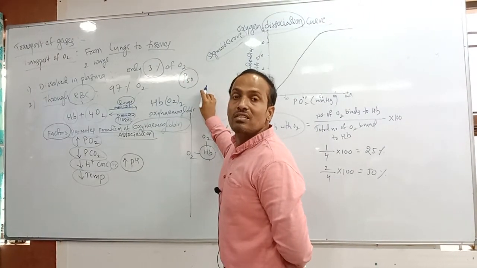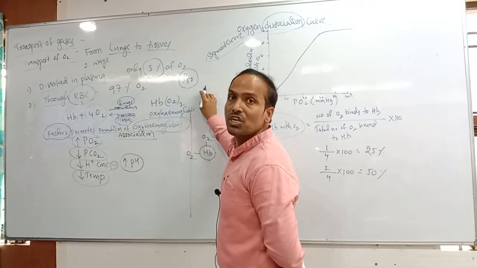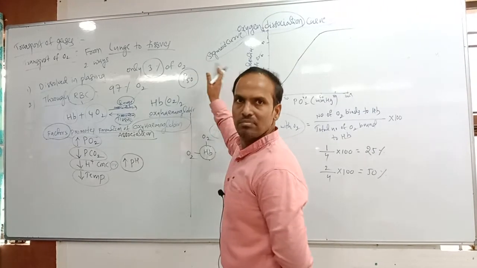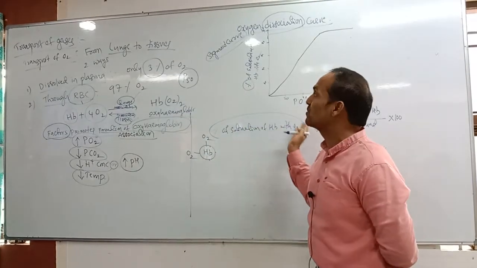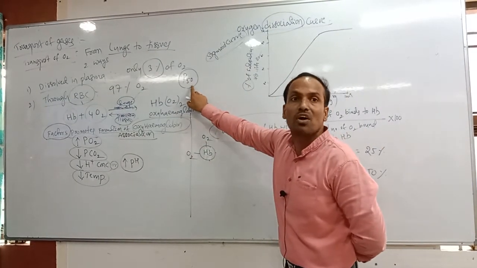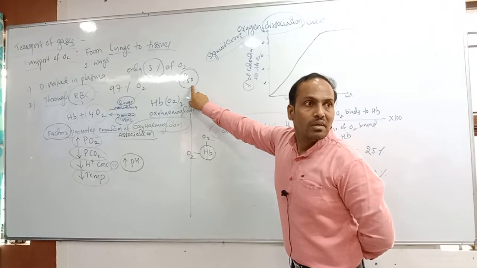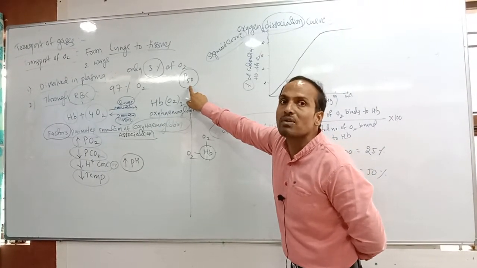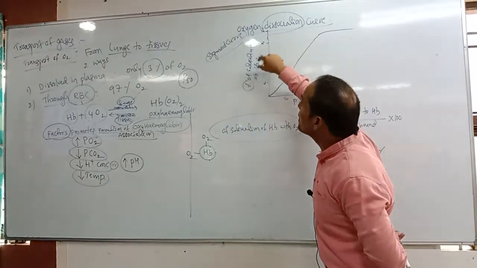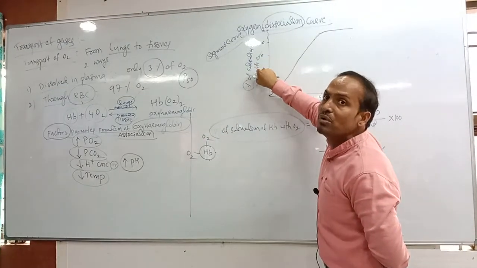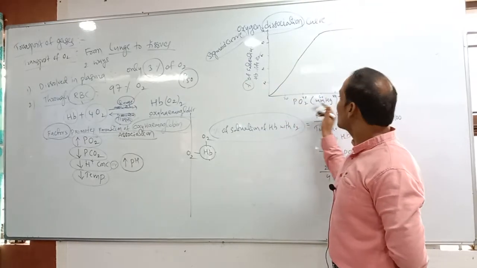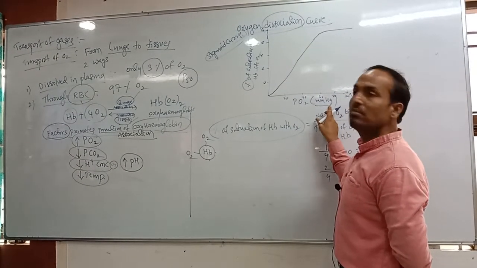P50 means the saturation of hemoglobin at 50% at a particular partial pressure of oxygen. So P50 means the saturation of hemoglobin with oxygen, how much? 50%. 50% of the saturation of hemoglobin with oxygen occurs at a particular partial pressure of oxygen.